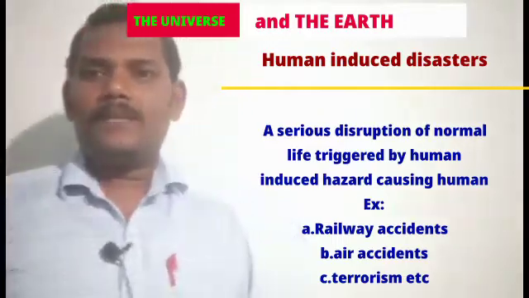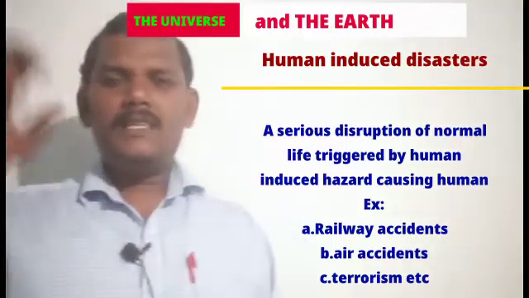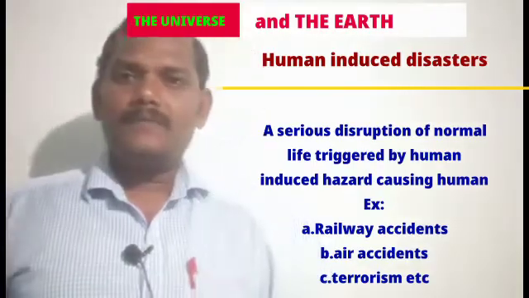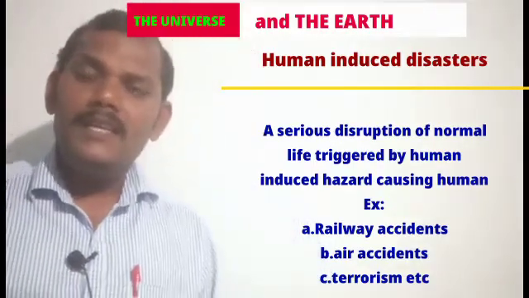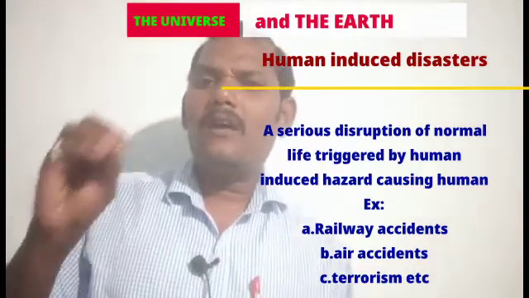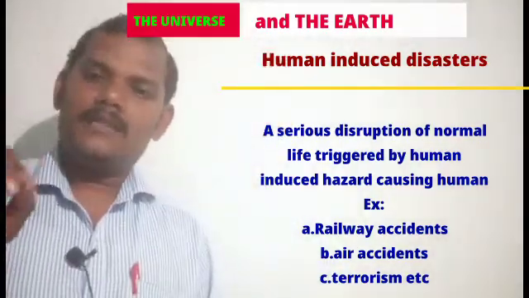Railway accidents we have seen in recent days, and aeroplane accidents, air accidents, right? These are all called human disasters. Okay, how many types of disasters do we have? Two types based on speed: slow onset disasters and rapid onset disasters. Based on causes: natural disasters and human disasters.